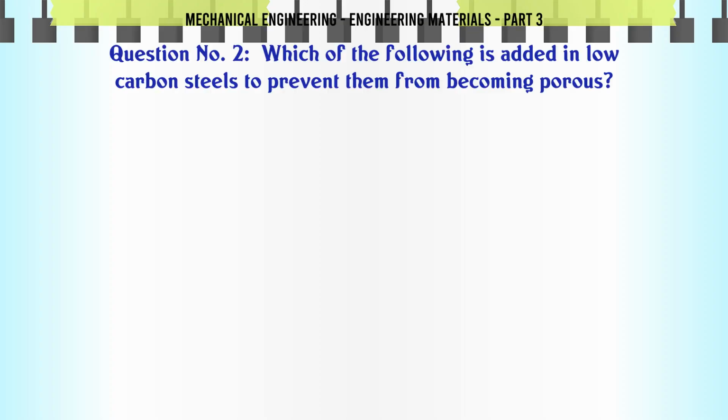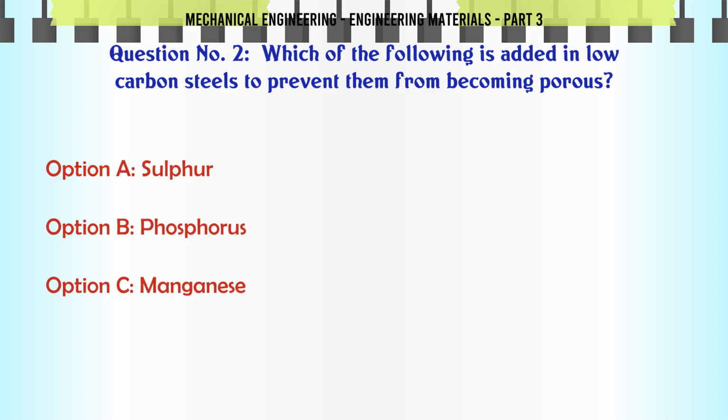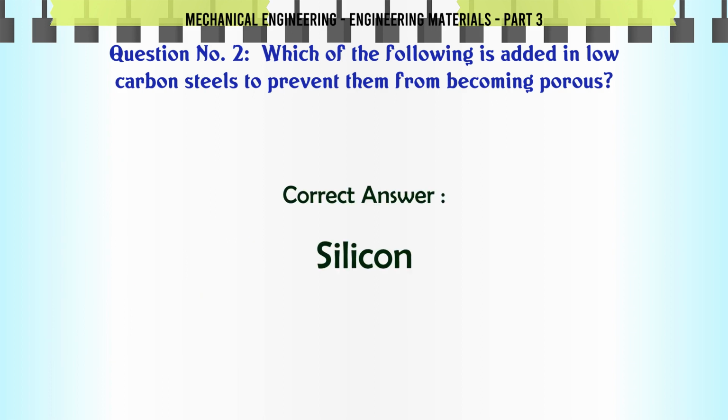Which of the following is added in low-carbon steels to prevent them from becoming porous? A. Sulfur. B. Phosphorus. C. Manganese. D. Silicon. The correct answer is silicon.